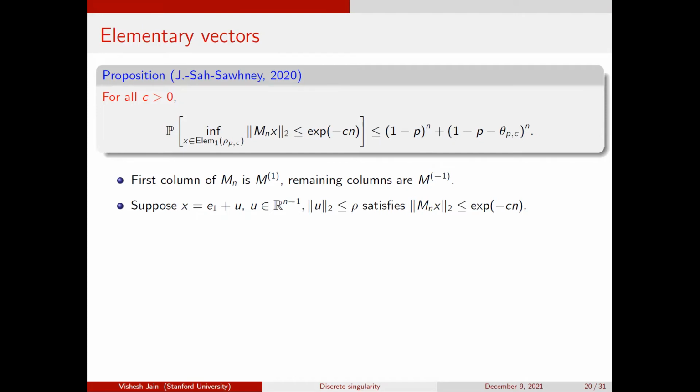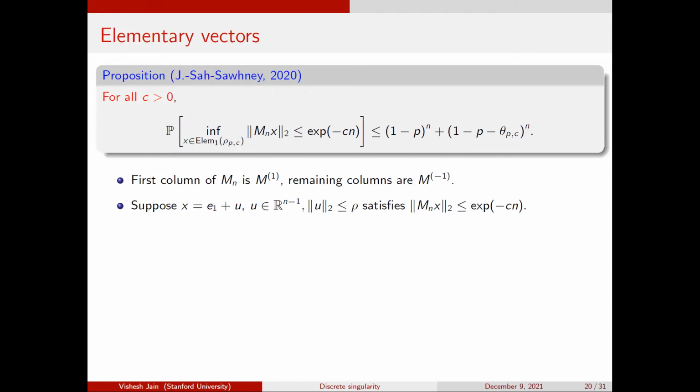Okay, cool. So let me show you what the reduction here is, right? And this is still not bad. Since I'm working with elementary 1, and since I'm thinking about right null vectors, let me isolate the first column and the rest of the columns. I denote the first column by m1, and I denote the rest of the columns by M_{n-1}, which is some n by n minus 1 matrix.